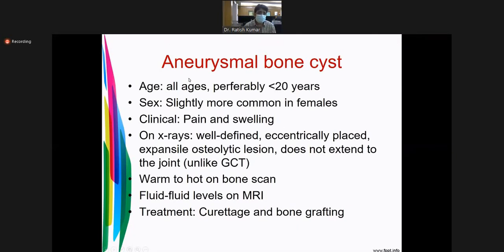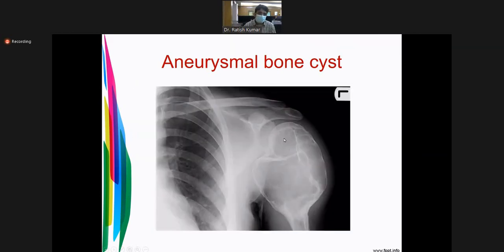Aneurysmal bone cyst looks the same as GCT but is well-defined, expansile, especially osteolytic, and does not extend to the joint. Here you see that the joint is preserved, but in GCT they mostly involve the physis and epiphysis both, and it also destroys the joint.